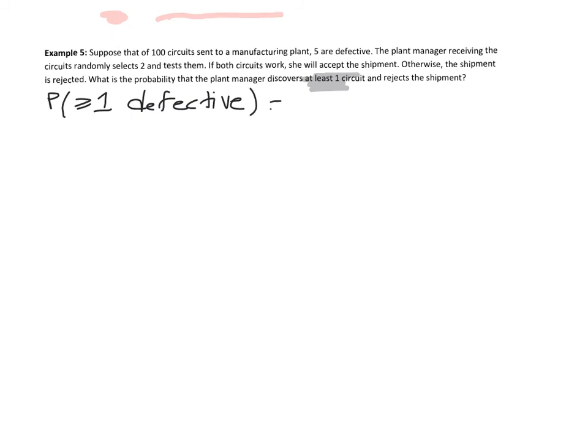So it's 1 minus the probability of the complement. So what's the complement of at least one defective? Well, that would be, and we talked about this before, none defective or 0 defective. So that's your first step, and then we translate from none to all.